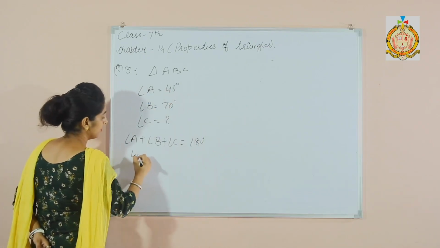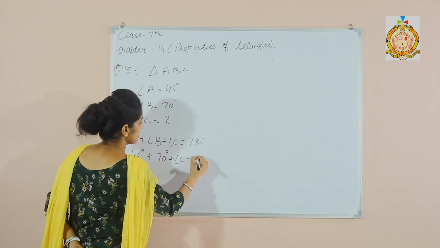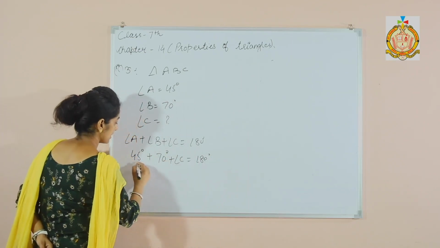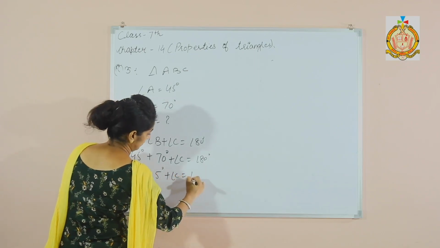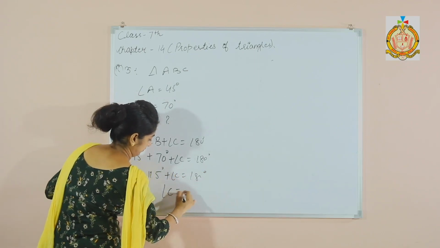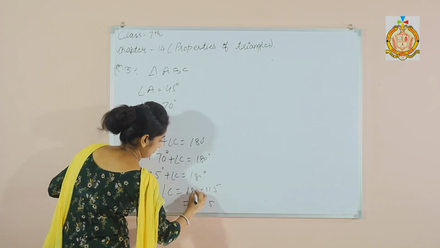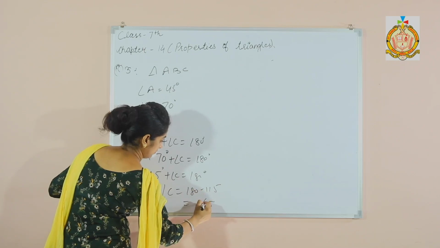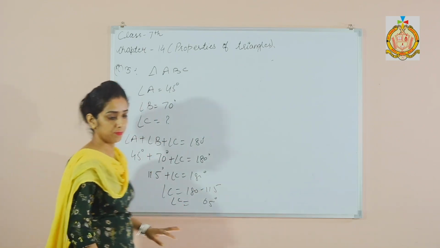Angle A is 45 degrees, B is 70 degrees, plus angle C is 180 degrees. So angle C is 65 degrees, right?